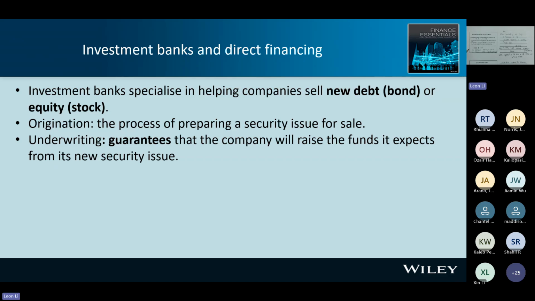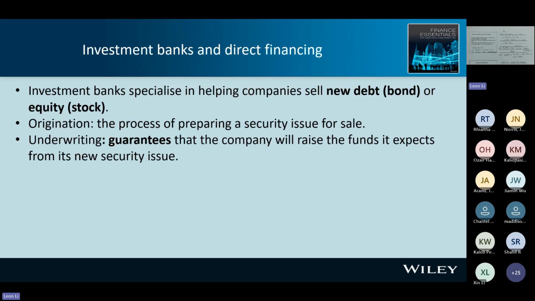I always remember we have two ways to make money in finance. One, provide a service. For example, origination is providing a service, making money with no risk. The other way to make money is taking risk. In this example, you can see underwriting might have a risk.